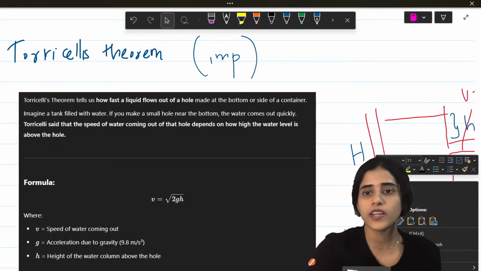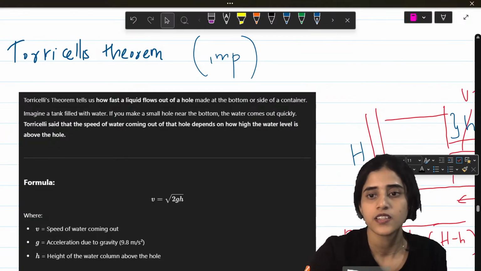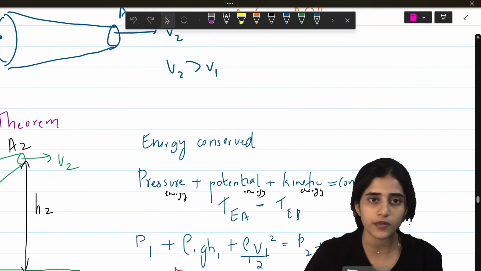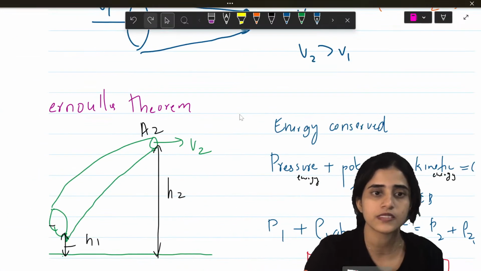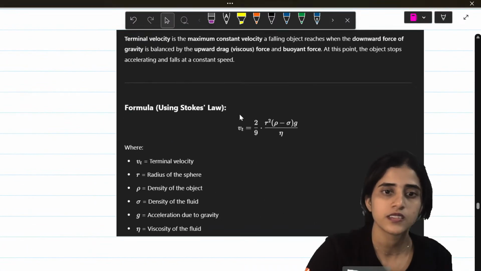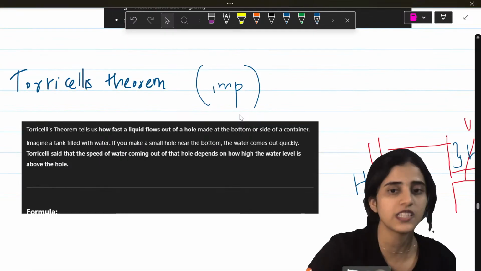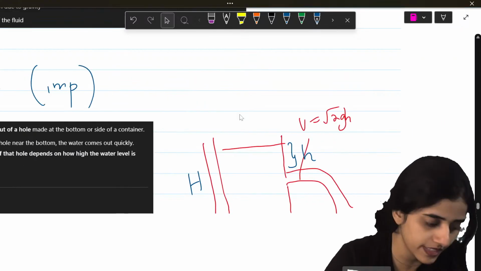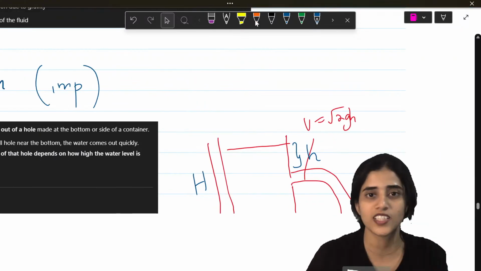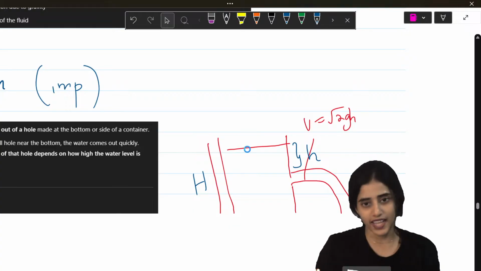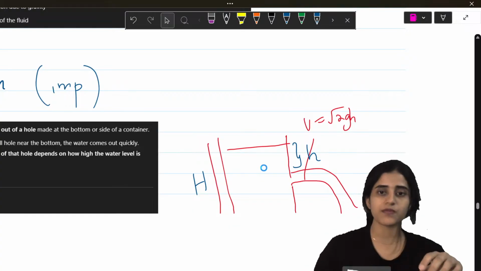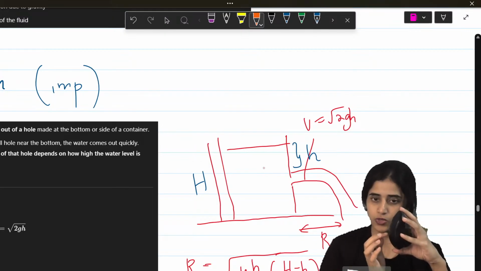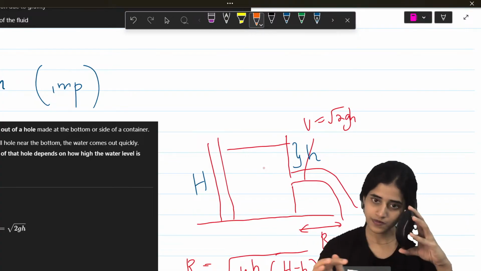Okay, next important thing is Torricelli's theorem. Yes, I have seen questions from previous papers regarding this. I'm a little pathetic at drawing, so imagine this is a tank. Don't look at the figure. There's a tank. I make a small opening on the tank. So what happens? Water comes out, right?